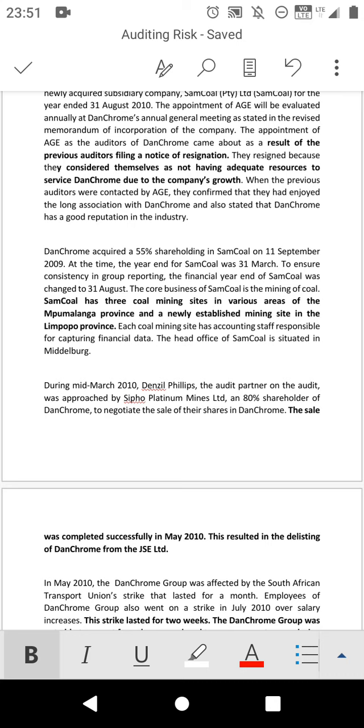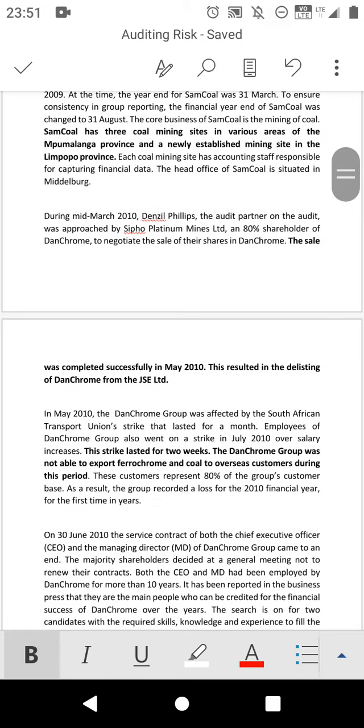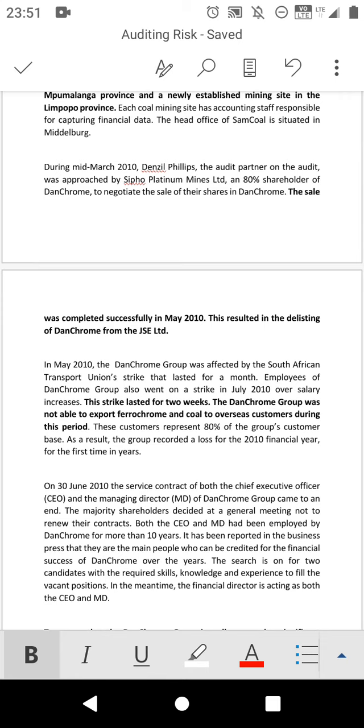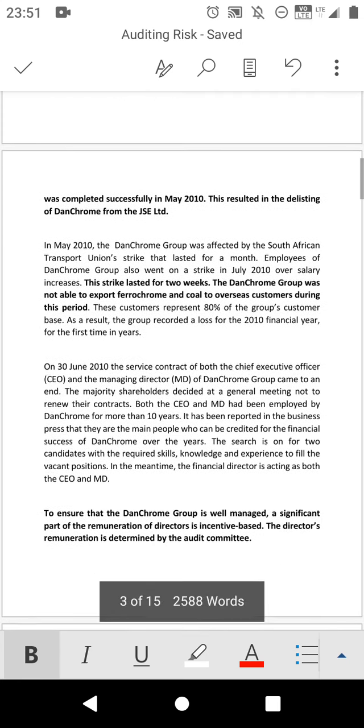Then the highlighted paragraph: the sale was completed successfully in May 2010. This results in the listing of Dunchrome on the JSE, a listed company. The key point in this one is a JSE listed company. So there is a risk in this case. There is a risk that this company will not be able to reach the level that they will be listed again.